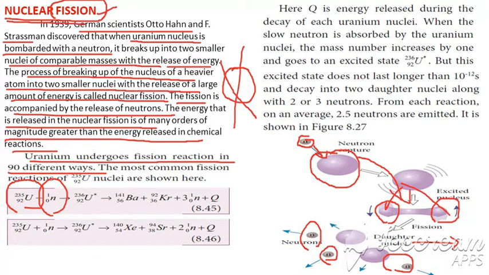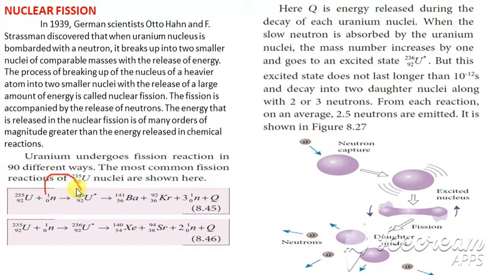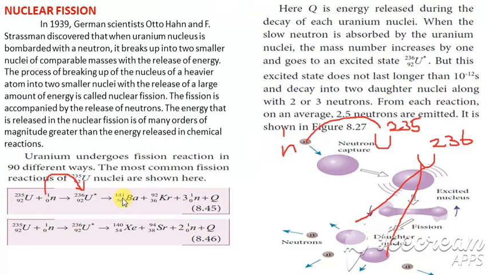It first joins and becomes uranium 236, which is then split into two fragments: barium 141 and krypton 92, plus 3 neutrons, plus some amount of energy.